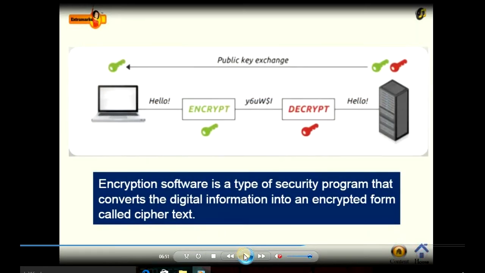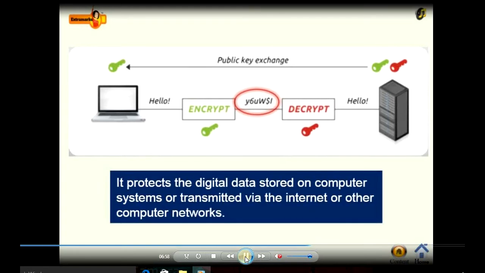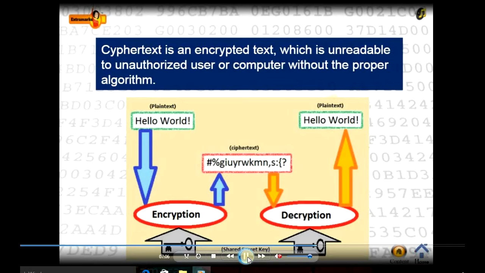Now the important topic is encryption and decryption. Encryption software is a type of security program that converts digital information into an encrypted form that is called ciphertext. It protects the digital data stored on a computer system or transmitted via the internet.